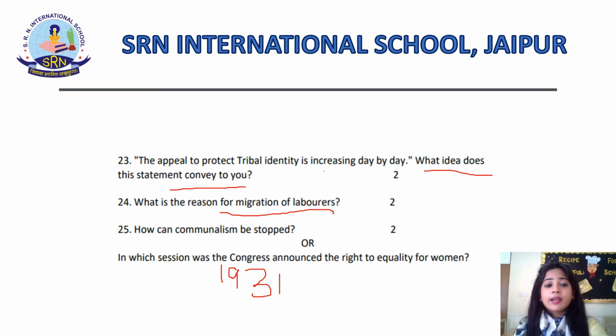Now talking of question number 25. In this there is a question that how can communalism be stopped? In this question you can write any of the 2 ways in which you can help in stopping communalism. First one can be respecting all religions. There is no religion that is above, there is no religion that is below. All the religions are equal and one must respect all the religions. Second, you can stop communalism by awareness and by educating the people.